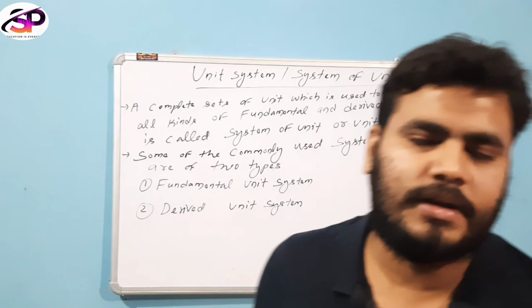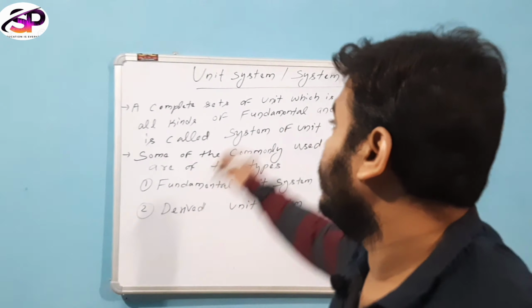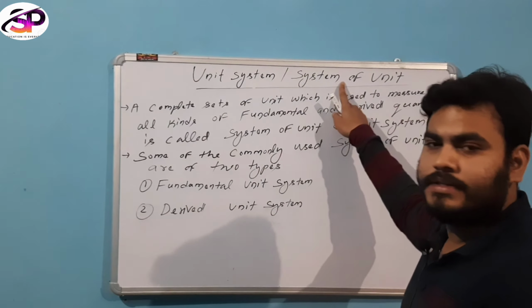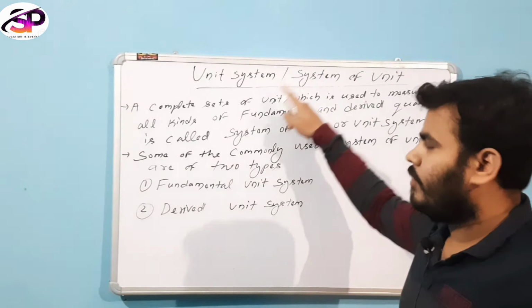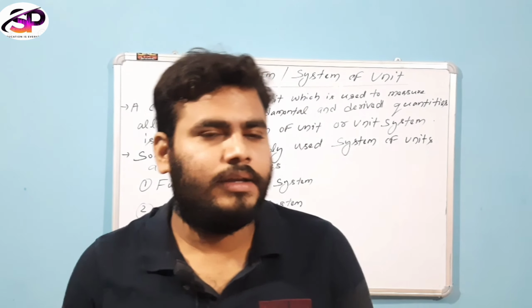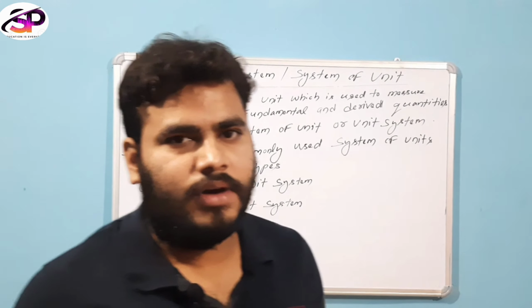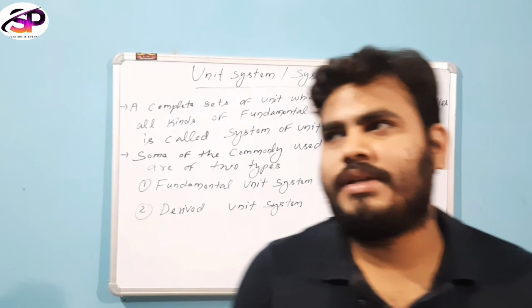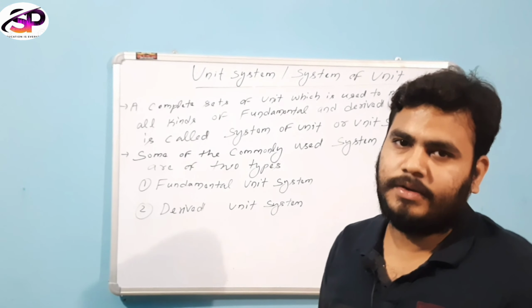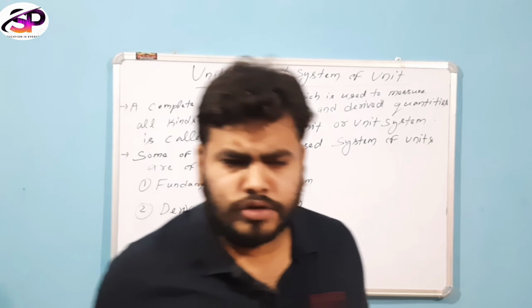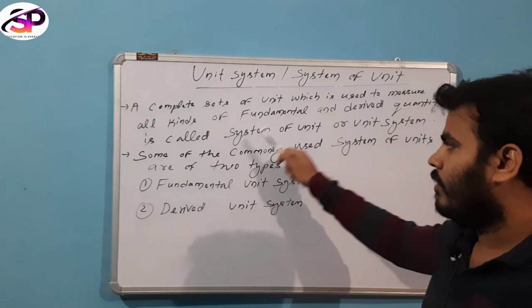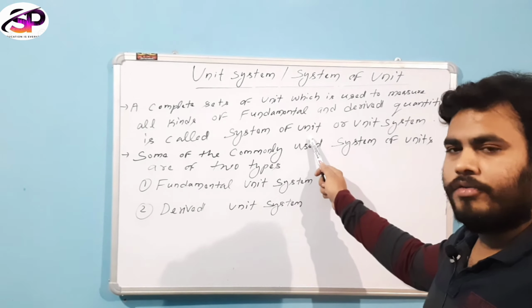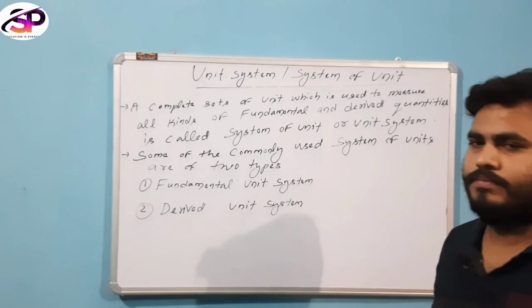So today I will discuss in this class the unit system, or system of units. What is a unit system and what are its uses in our physical world? Basically, a complete set of units which is used to measure fundamental and derived quantities is called a system of units or unit system.